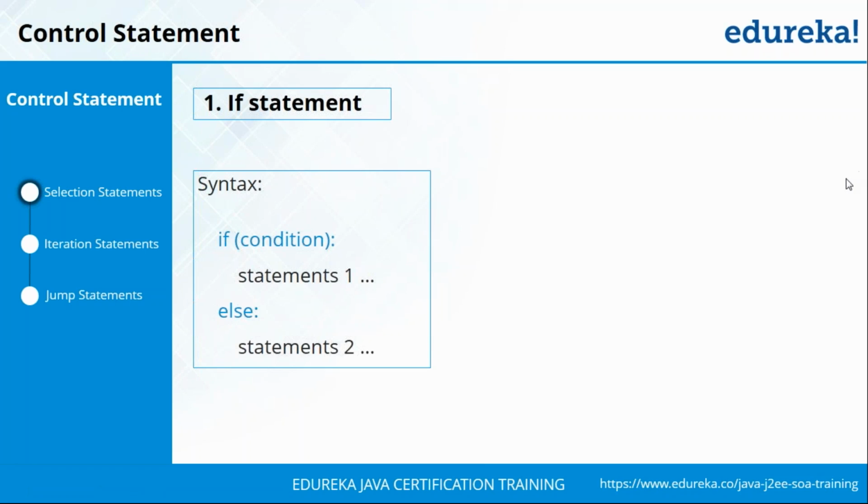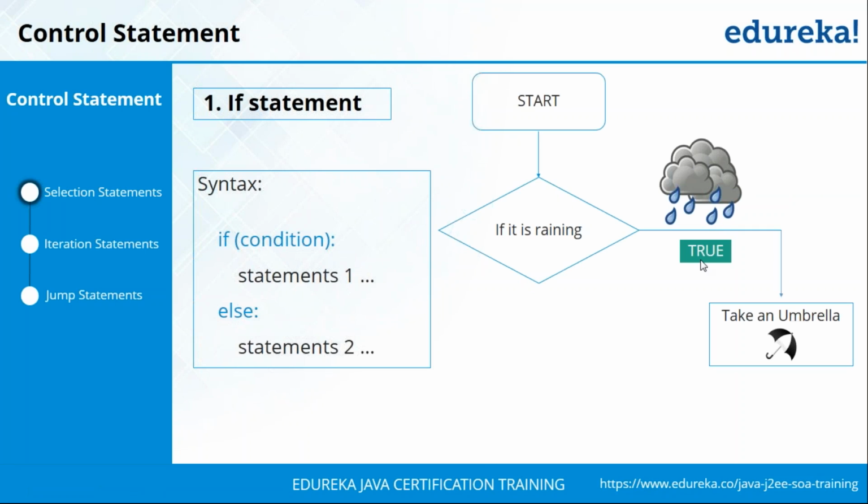I'll just give you an overview of how the if else works. You always start your program and then you check whether it is raining. If it is found to be true, that is if it's raining, then you need to take an umbrella. But if it's not true, then you're going to go play football.